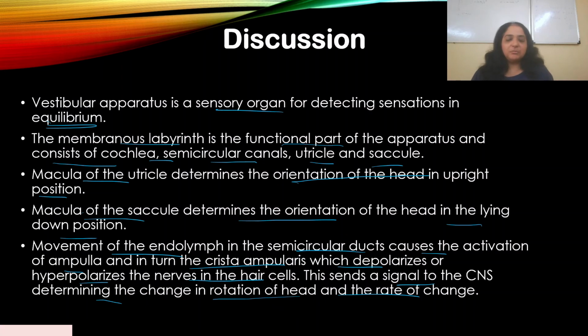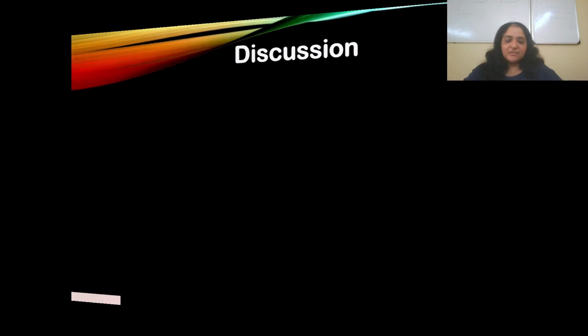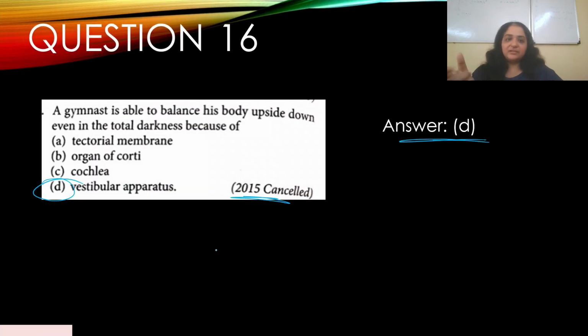But when you are jumping, like a gymnast, or when an athlete is running, your spatial awareness and the orientation of your body are determined by these structures. The receptors in the vestibular apparatus help to determine that.